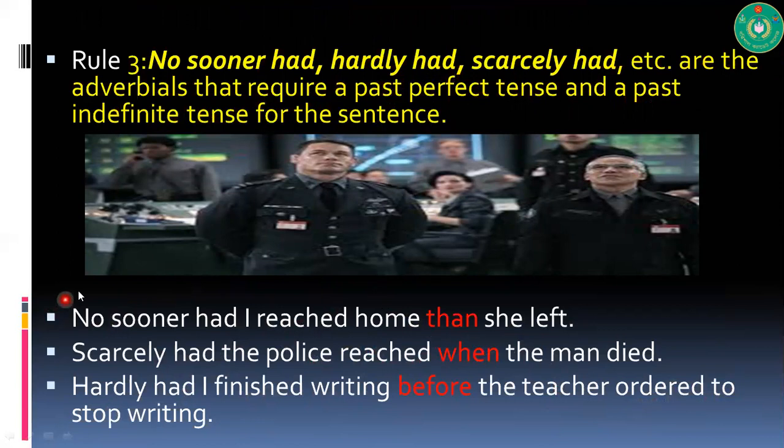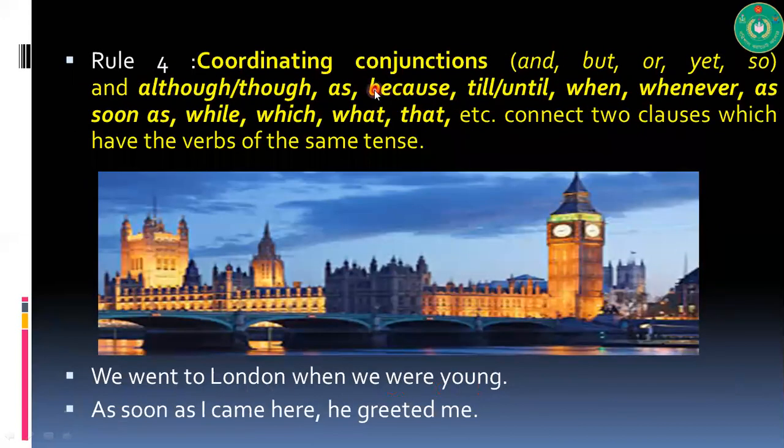Now here, not only this, there is another point to notice. That is, each of these structures has a built-in extension. Like no sooner had, you have to use than. Scarcely had, you have to use when. Hardly had, you have to use before. So try to remember that.